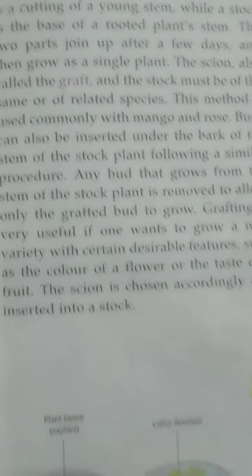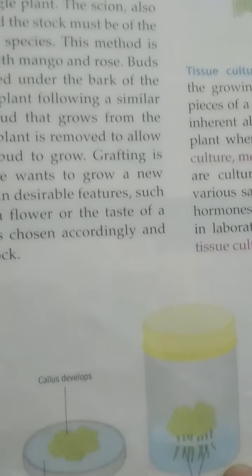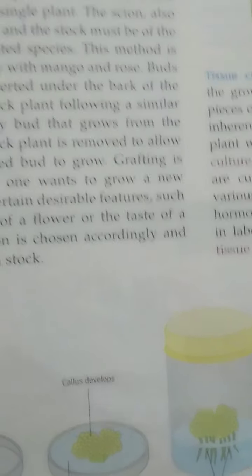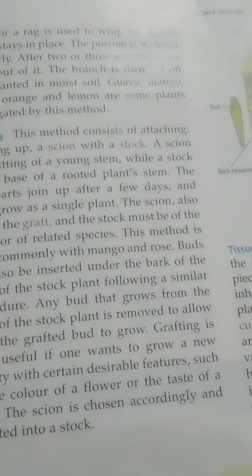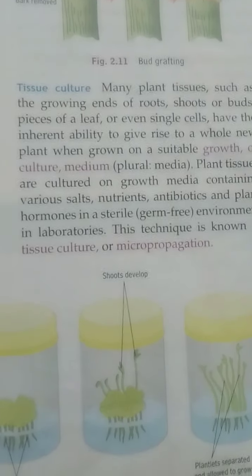So in this diagram you can see that this is the explant. Now this callus, a mass of cells, is developed. Now it is transferred to another growth media, where the roots are developed and the shoots are developed, and then they grow further. In this way we can get small plantlets with the help of tissue culture.